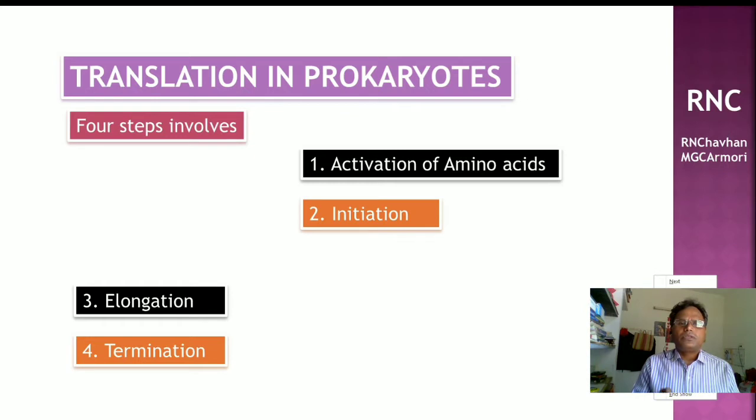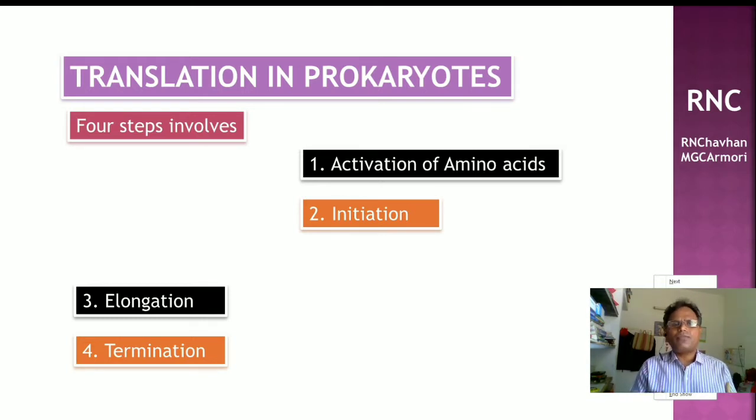Shine-Dalgarno sequence in the mRNA guides correct positioning of AUG codon at the P site of the 30S ribosome.